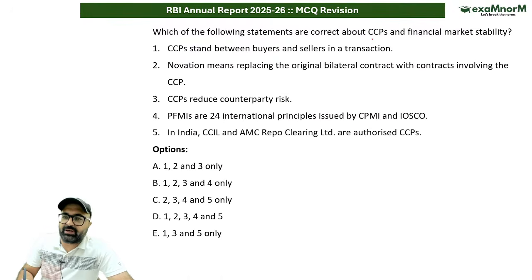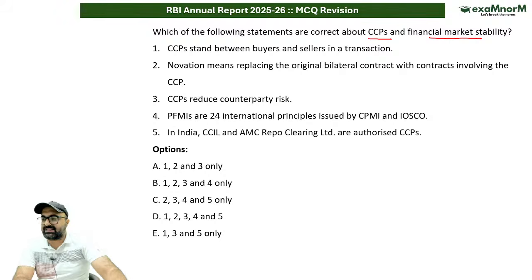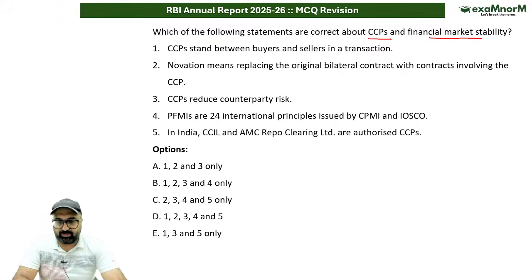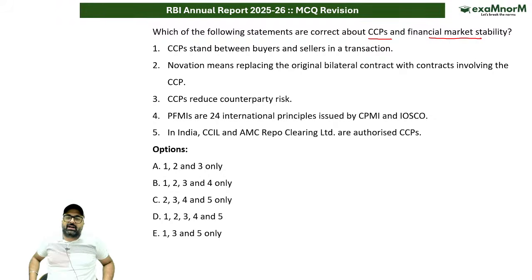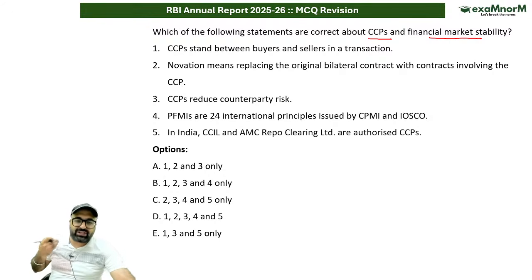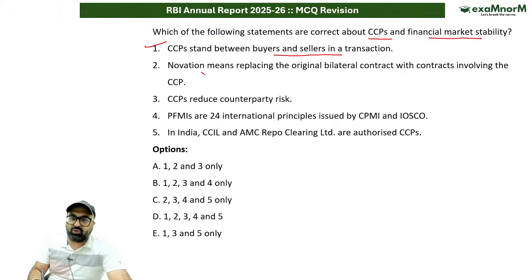So which of the following statements is correct about CCP and financial market stability according to the payment system report? According to the payment system report, they have talked about central counterparties, CCIL, that is Clearing Corporation of India, and AMC Repo Clearing Limited. Along with this, the financial market stability has also been discussed. So CCP stands between buyer and seller in a transaction. That is correct. Novation means replacing the original bilateral contract with contracts involving CCP.